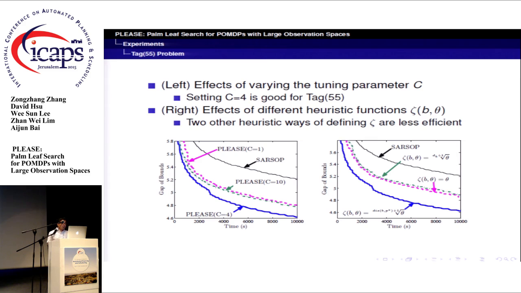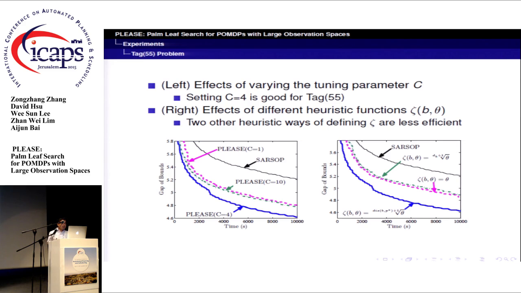As shown in the left figure, PLEAS with C equals to 1 is less efficient than the corresponding ones with higher values of C. It suggests that C equals to 1 is still too small to result in significant time saving. When setting C to be a value bigger than 4, PLEAS appears not to be as good as PLEAS with C equals to 4.